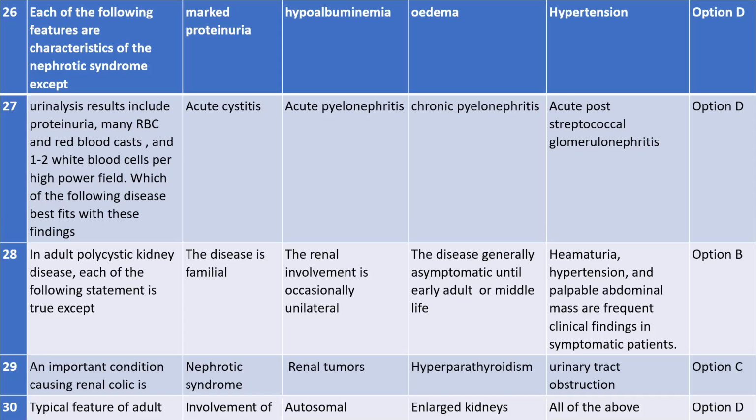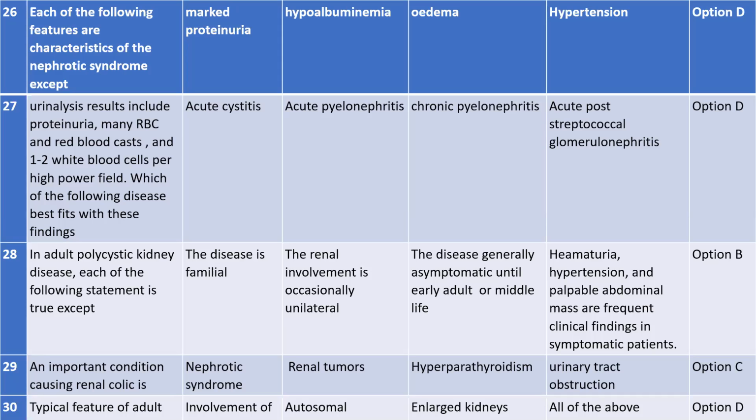Why is option B wrong? Let us read it out: the renal involvement is occasionally unilateral. I already explained this, so please give me the correct answer. So option B is the answer. Why is option B the answer? Srijana, can you please explain why option B is the answer? Explain the answer very nicely.